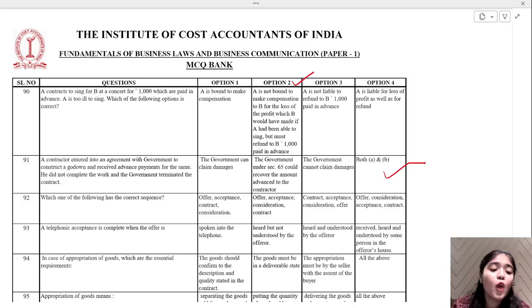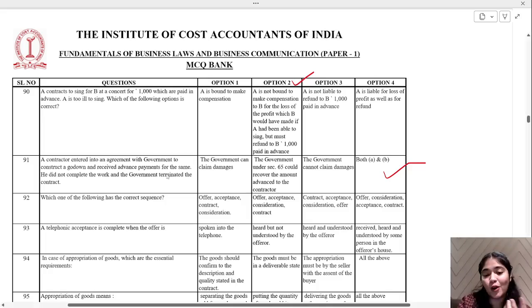Okay. Which one of the following has the correct sequence? Offer, acceptance, contract, consideration. You have to tell me now which one is correct. Offer, acceptance, consideration, and then contract. Option number 2.